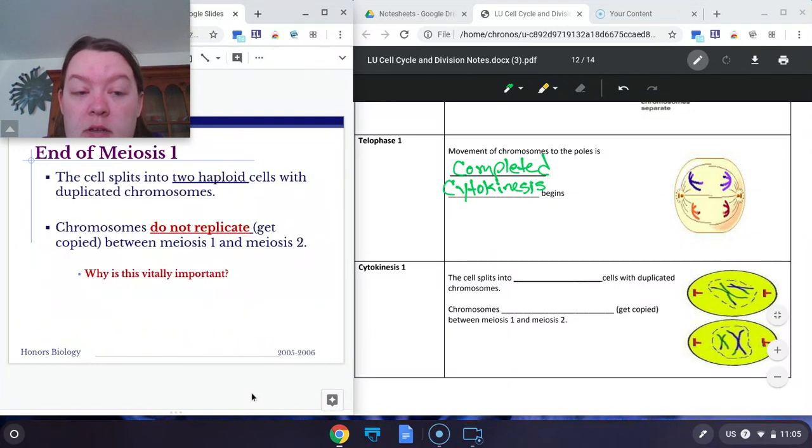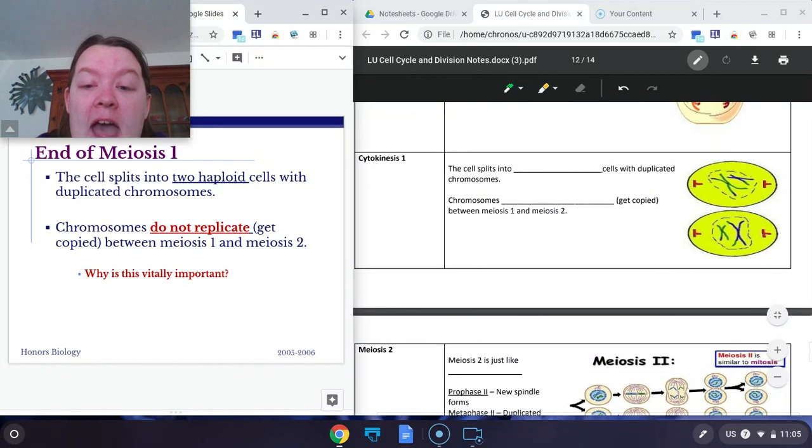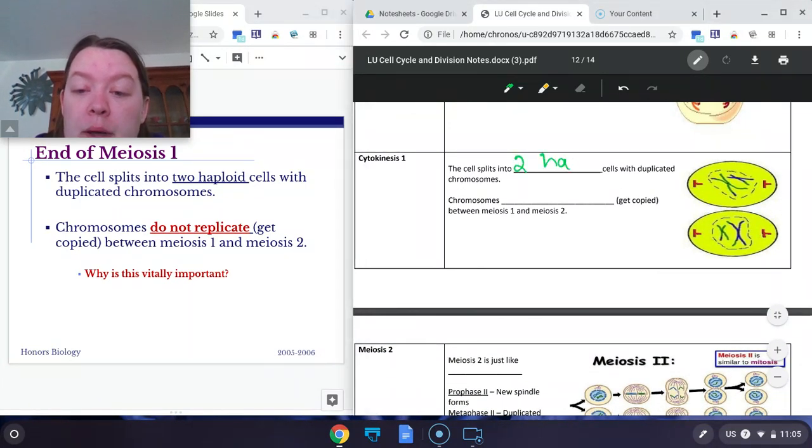Cytokinesis is the process of the cell splitting. Now, at the end of meiosis 1, we have 2 haploid cells with duplicated chromosomes. Now, you may be saying, Miss Ray, we needed haploid cells to begin with. They are haploid now. Why do we not stop? And the reason is because, yes, the cells are haploid, but each chromosome has an identical copy.